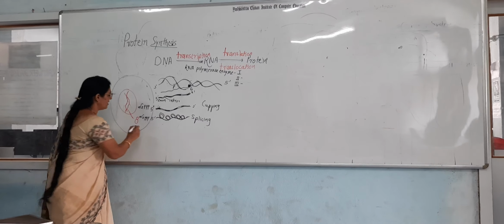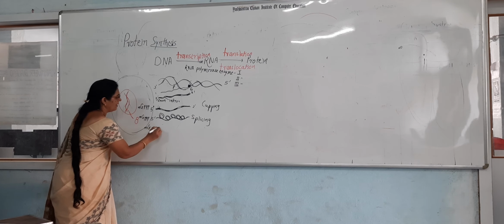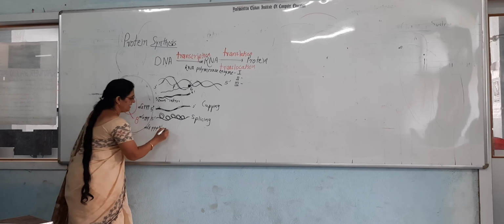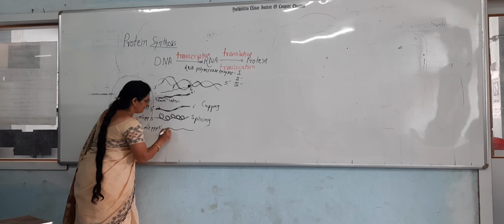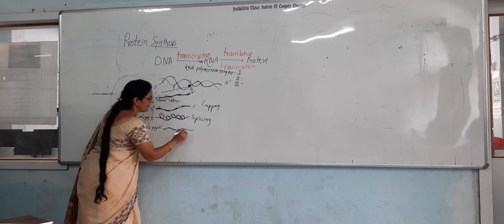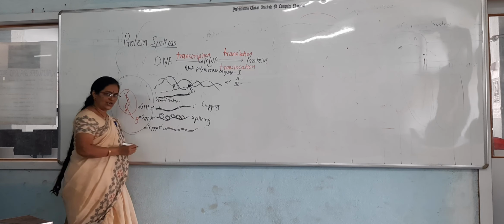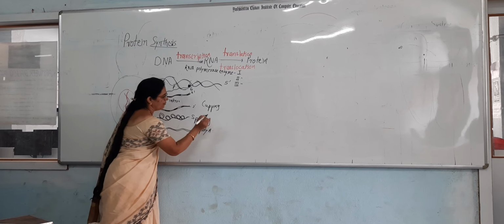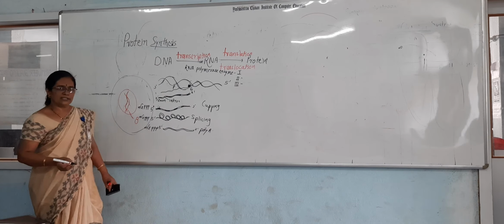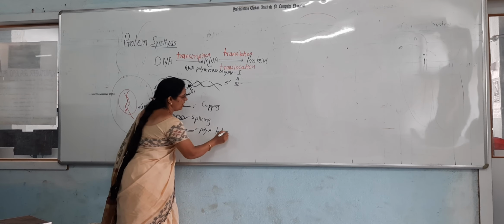So what happens here? After the addition of the cap and splicing, another step takes place. At the 3' end, a polyadenylate molecule is added, and this process is called tailing.